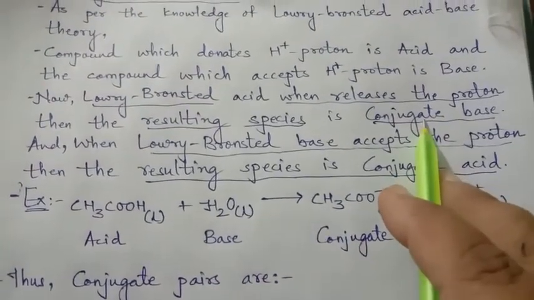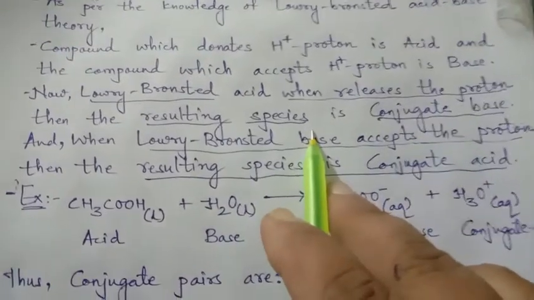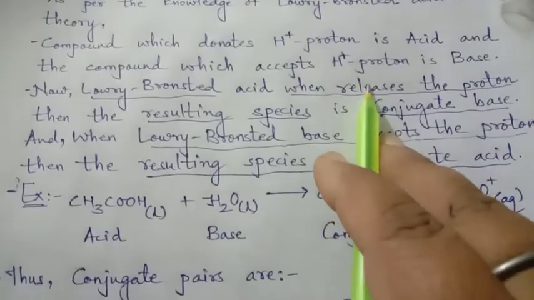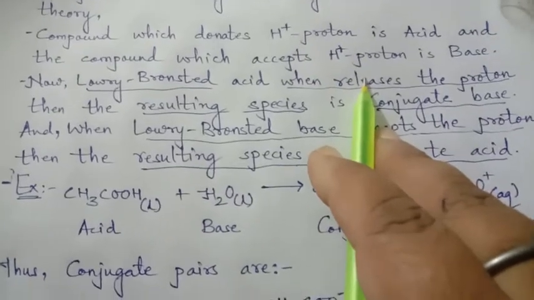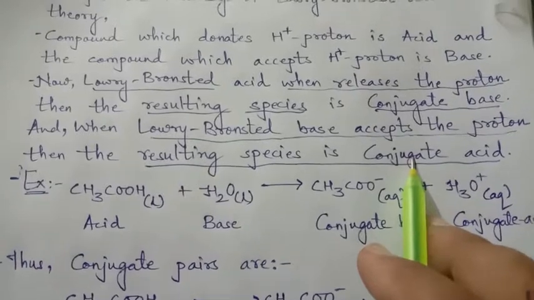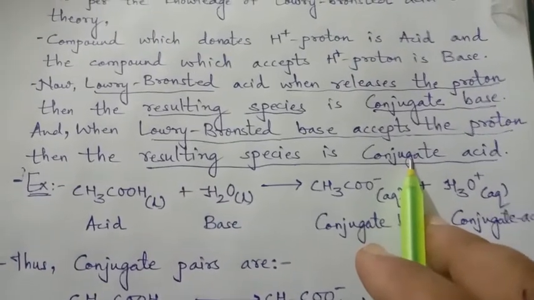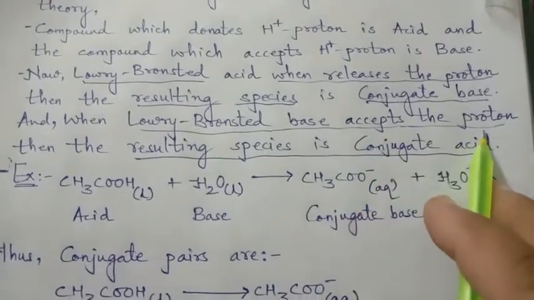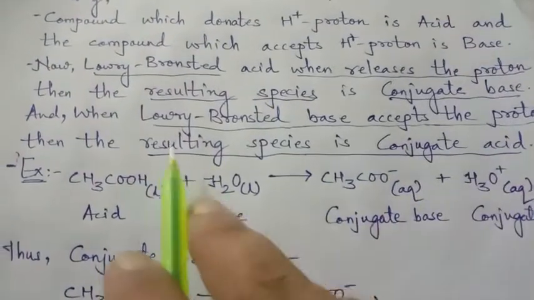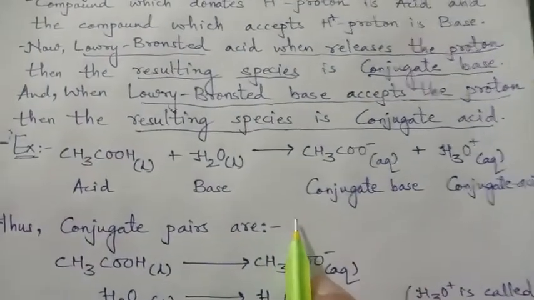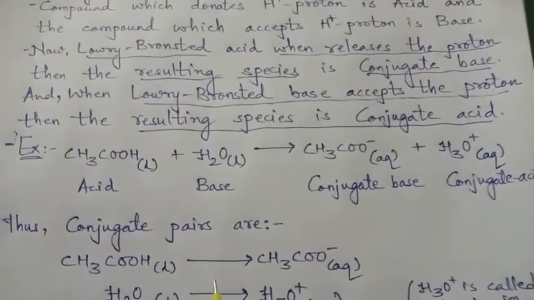It is the resulting species when H+ proton is released by the Lowry-Bronsted acid. And a conjugate acid is the species formed because of the acceptance of the proton by the Lowry-Bronsted base. Let us see an example, which will clarify this for us.